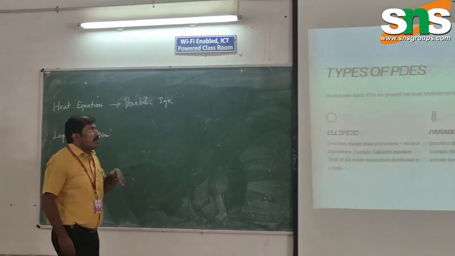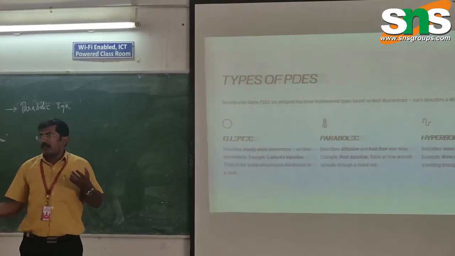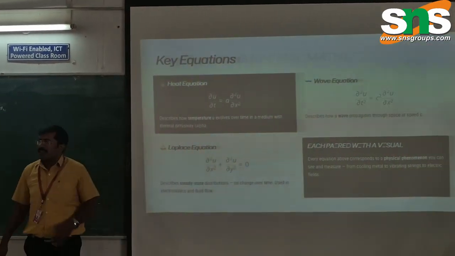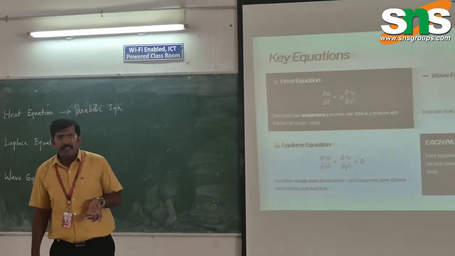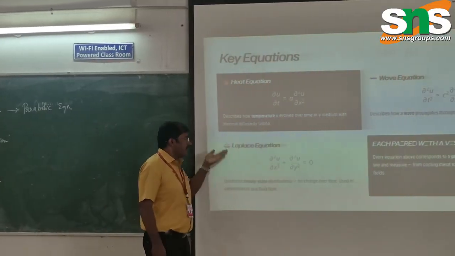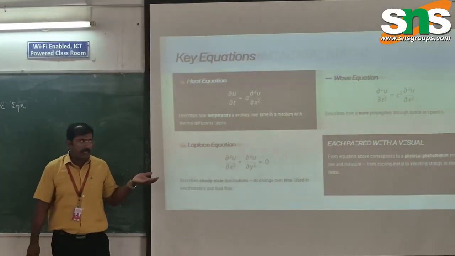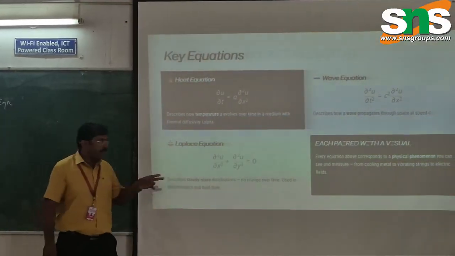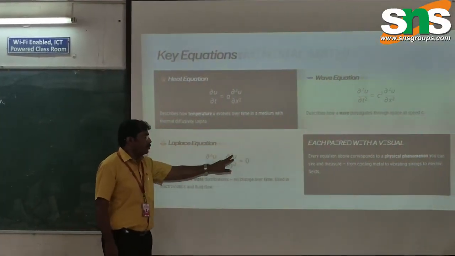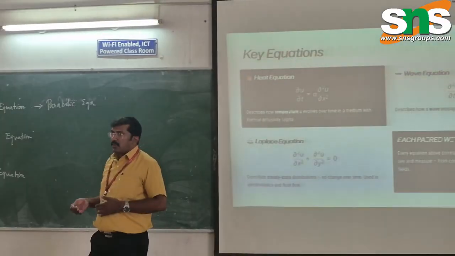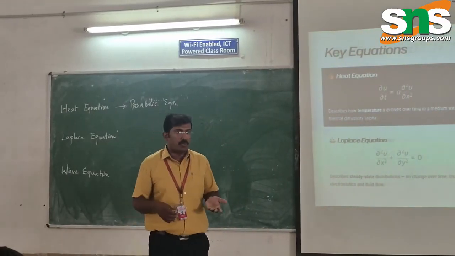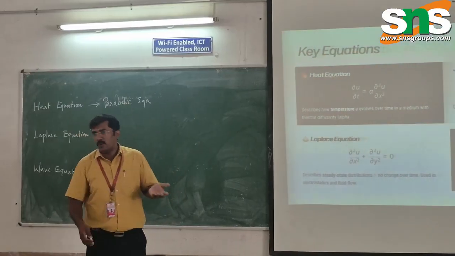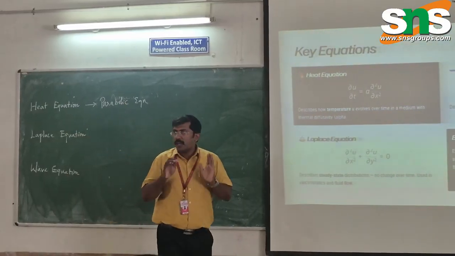Again, suppose we talk about the other type of partial differential equation, that is the Laplace equation. We can also call it the continuity equation, or Laplace equation, because Laplace was the person who worked more on this. The Laplace equation here is two-dimensional: ∂²u/∂x² plus ∂²u/∂y² equals 0. You can convert it to three-dimensional also. You can add one more term, ∂²u/∂z², if the situation allows you to add it.